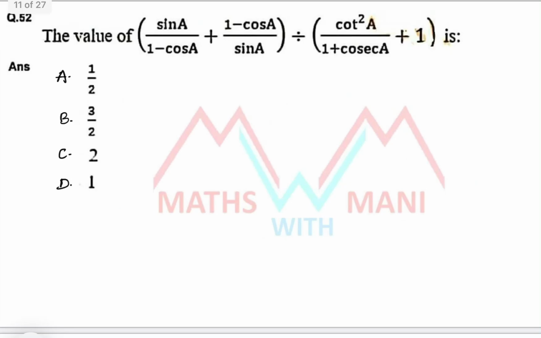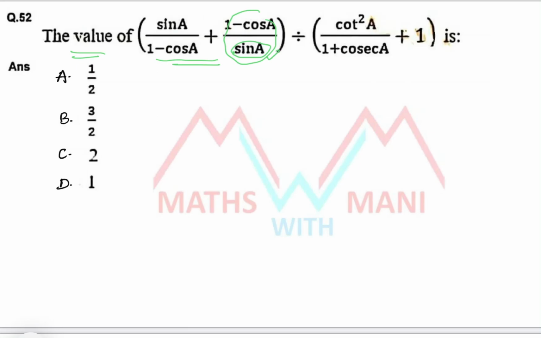Next one, that is 52nd. The value of sin A by 1 minus cos A plus 1 minus cos A by sin A, divided by cot square A by 1 plus cosecant A, plus 1. So can we solve this problem using substitution? Yes. Can I take A equal to 0? We can't, because sin 0 is 0, and it is in the denominator of this value, so definitely we can't take A equal to 0.